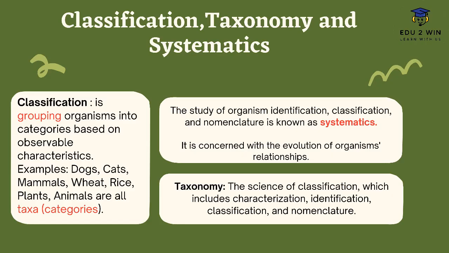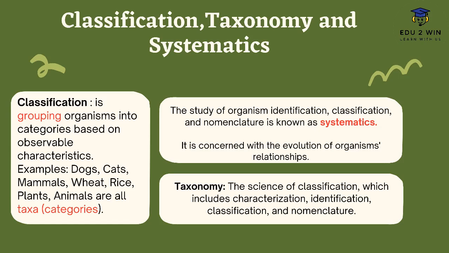Next, we are looking at the three words: classification, taxonomy, and systematics. Some people use these words interchangeably, as if they are synonyms. But there are certain differences between these words. Each of these words has its own meaning. Classification means the grouping of organisms into categories. These categories are known as taxa, for example dogs, cats, mammals, etc. These organisms are classified based on their observable characters, based on their similarities and dissimilarities.